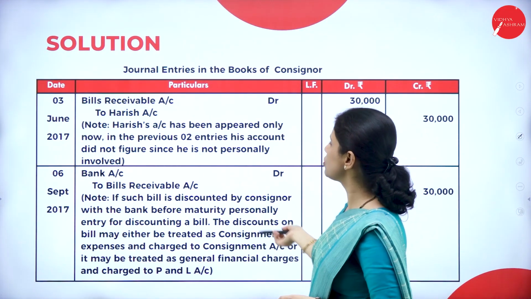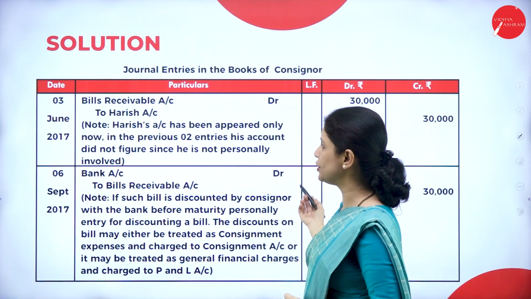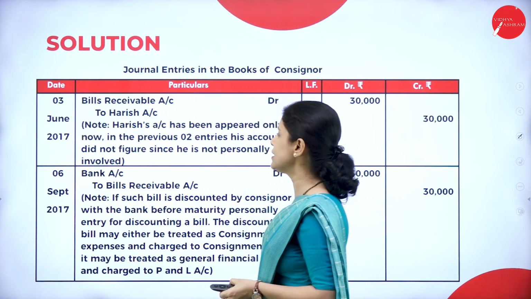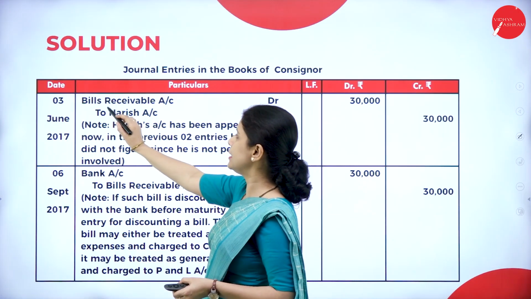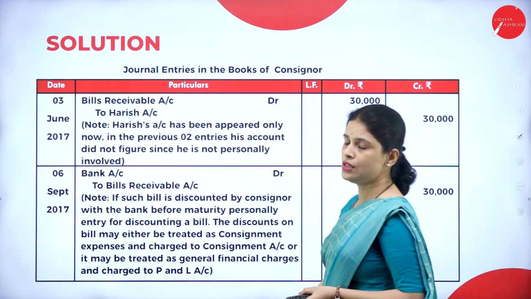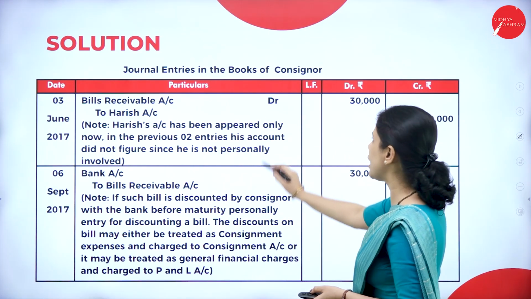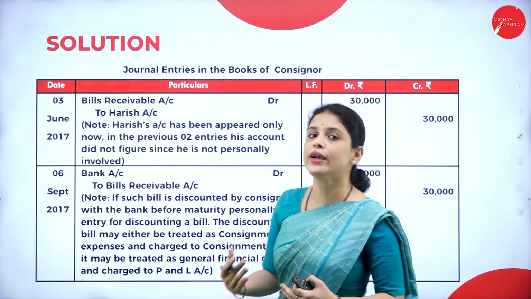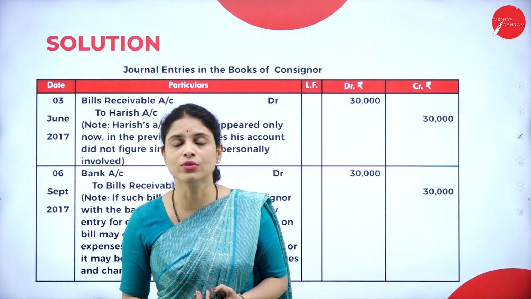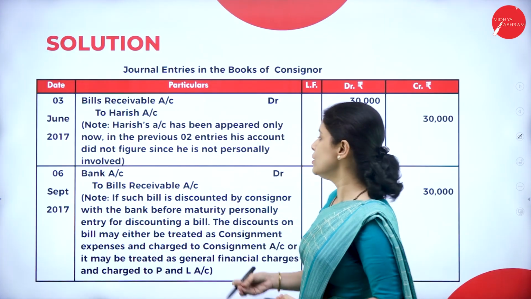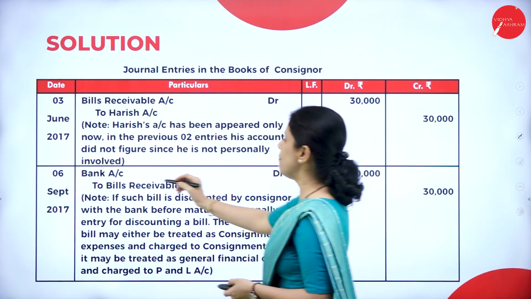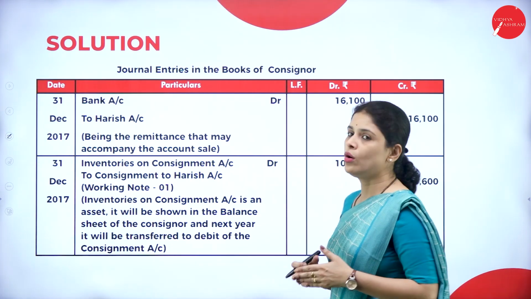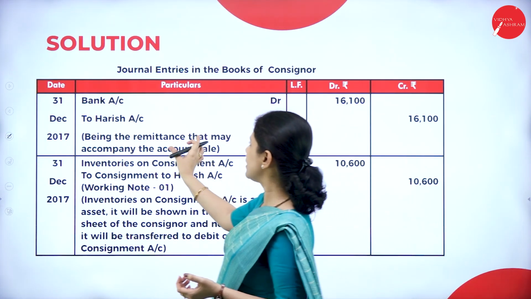Next, journal entries in the books of consignor, same thing will continue. You just write it only one time. Next, let us see what is the next entry. So the next entry will be for bills receivable. So bills receivable account debtor to Harish 30,000. When the bill is received, what will Harish do? He will discount that bill in the bank. So what will be the entry for that? Bank account debtor to bills receivable account. How much? 30,000.